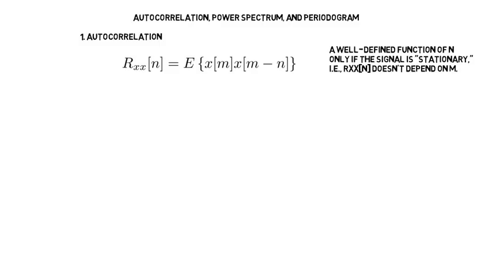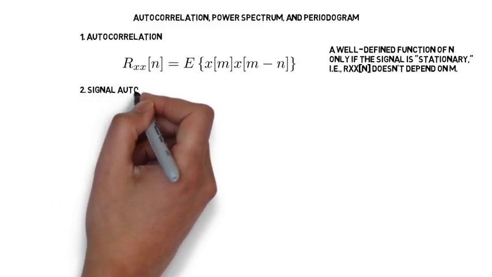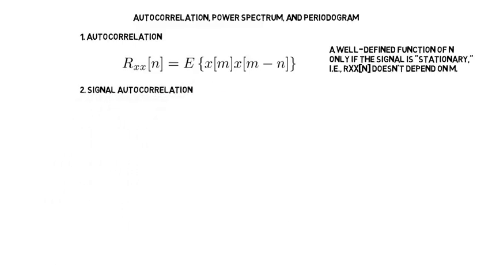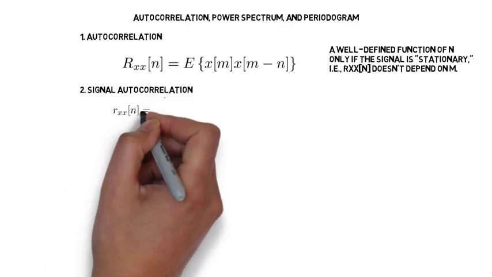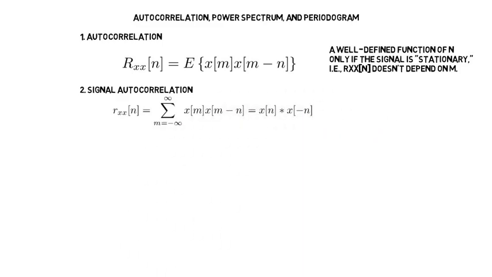The autocorrelation is not itself something we can measure. It's actually a parameter of the random signal. Things that we can measure include the signal autocorrelation. The signal autocorrelation, rather than being the expected value of x of m times x of n plus m, is just the sum from m equals minus infinity to infinity of x of m times x of n plus m.